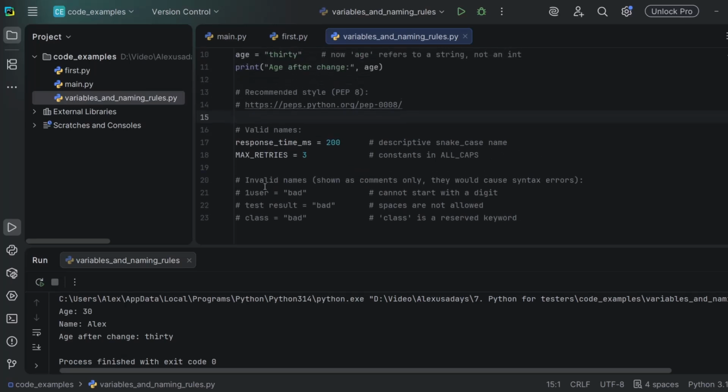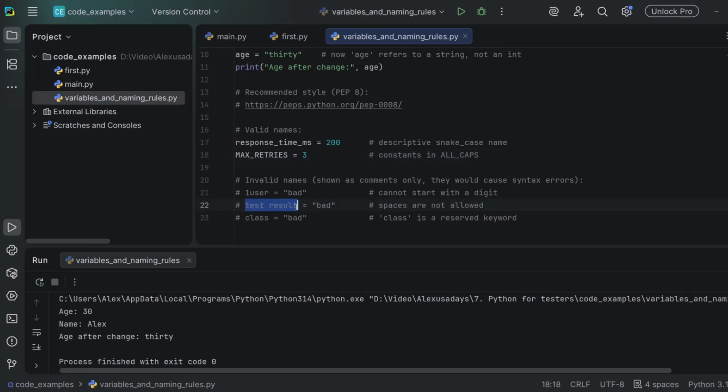And then here are some examples of invalid names that are shown as comments only, and if you uncomment them, they will cause a syntax error. For example, 1user: you cannot start with a digit. You can use digits, but you can't have a variable start with a digit. "test result" with a space is also bad because spaces are not allowed.